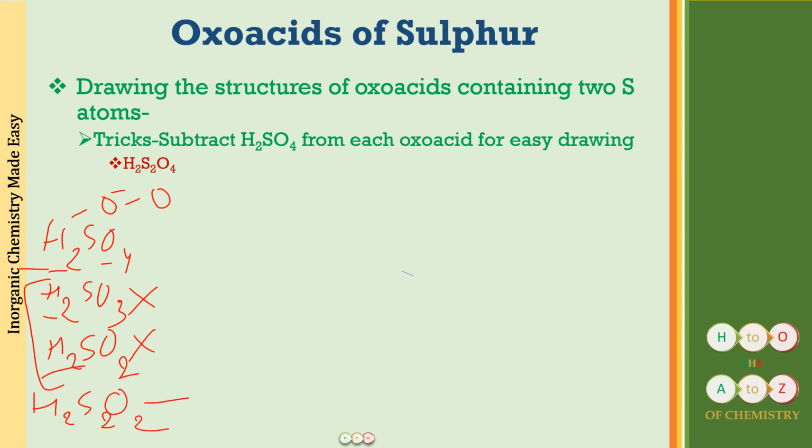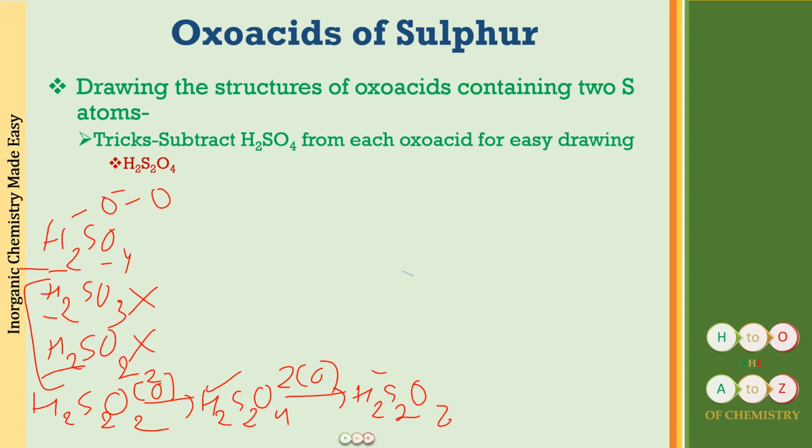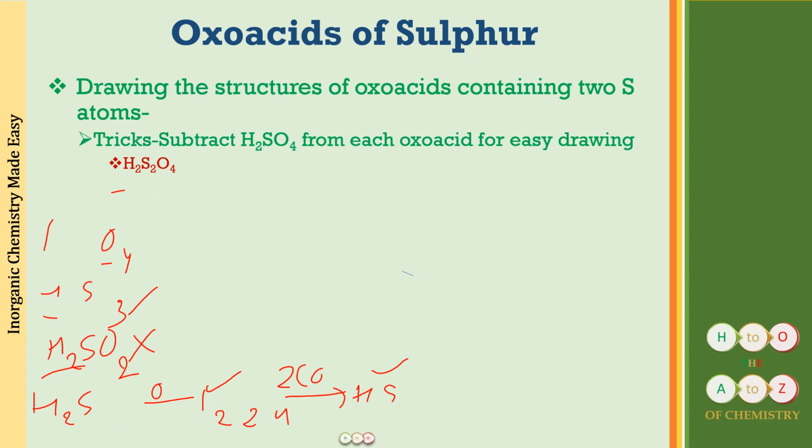Here what you can see is that we have added two oxygen atoms. When we have added two oxygen, it is going to be dithionous acid. So that will be H2S2O4, two oxygen atoms more. And if you are going to add two more oxygen atoms, what you will be making is H2S2O6, and that will be dithionic acid. So this is dithionous acid, and this is going to be 6. So it is going to be dithionic acid. So this is how you will be remembering these.